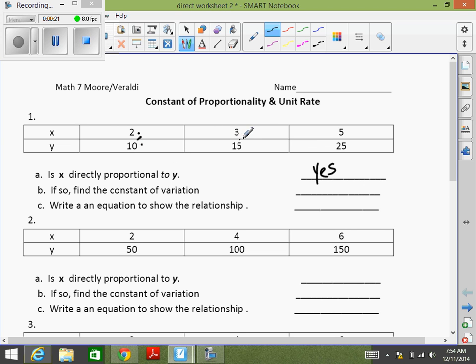Because, well, it's not multiply, it's what? Divide. If we divide each time, we get 5 as the constant. So what would the equation be? y equals 5x. And it's always going to be y equals a number times a variable. If it's always like that, that is a direct proportion.